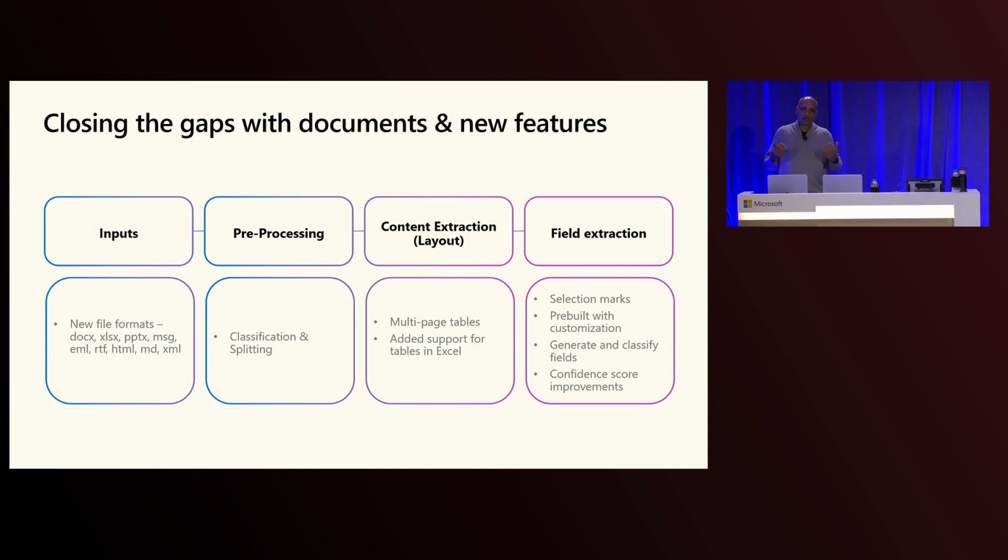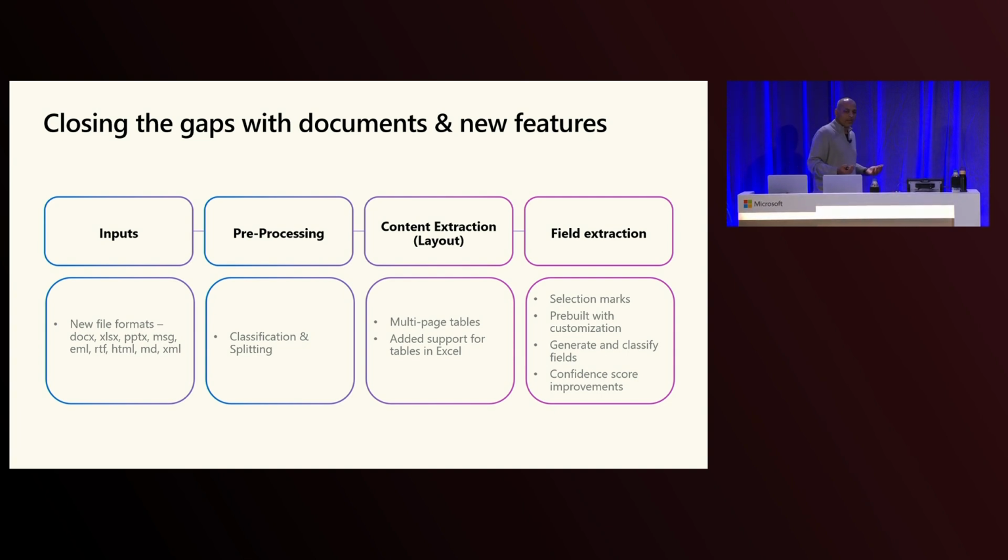For those of you who've been document intelligence customers in the past, you're familiar with all of the capabilities within document intelligence, and we're continuing to add some of these capabilities into content understanding as well. Content understanding is really focused on using large language models with all of your content, and we're trying to build those scenarios out completely for you. So we now support new document types that you can bring in when you're looking at documents. Yannick and Tobias mentioned emails. For example, you can work with emails directly now. You can also work with Word documents, Excel, PowerPoints, and all these document types for all the tasks that you want to work on.